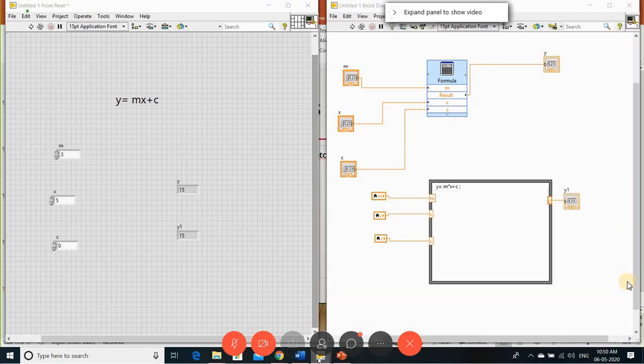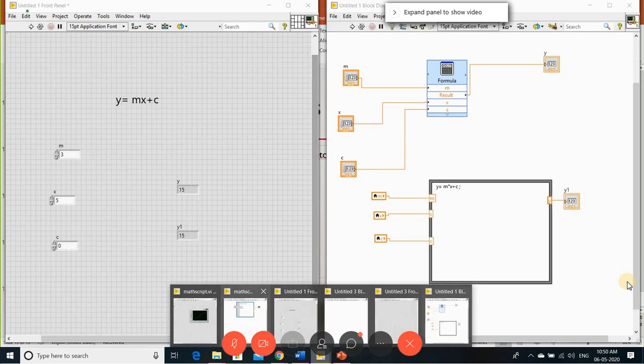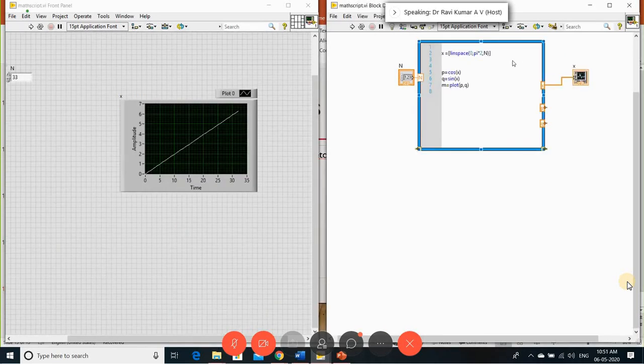I can show you that. I already did this. So here what I have done is, I have taken the variable x. In linspace, it is drawing a line which starts from 0 and goes to pi into 2, the variable as multiples of n times. So that x, I give to cos x as well as sin x. This is the one I am going to plot with the plot function. Let me run this program to see how it looks.